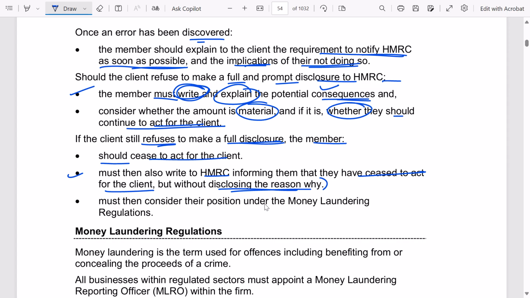But if there is a money laundering situation, then there might be additional responsibilities, so you need to evaluate that. In general, you should not disclose the reason why you have stopped acting for the client, but you should definitely tell them that you are not acting for the client anymore from this day. So if any issue arises, you wouldn't be held responsible.